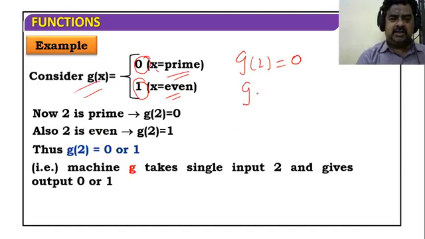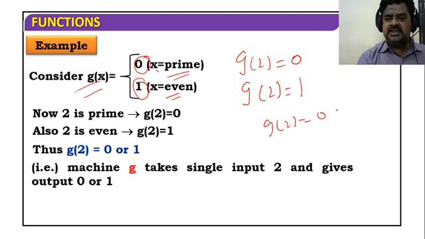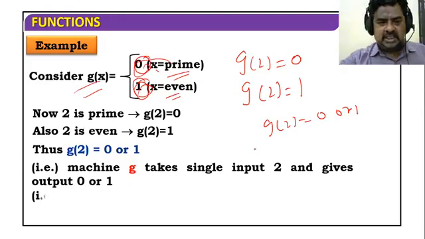If 2 is even, what is the g of x value? 1. That means g of x is 0 or 1. The machine g takes a single input and gives output either 0 or 1.